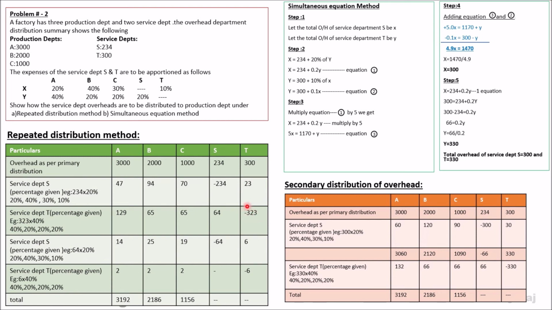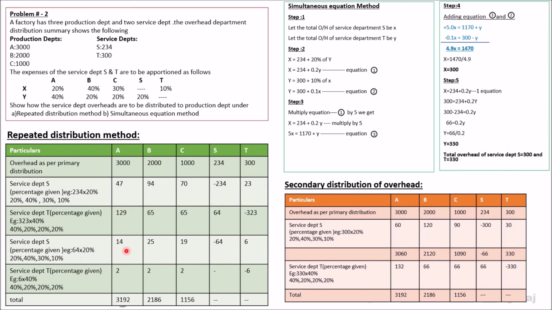This 323 has to be distributed according to the percentage which has been specified here. 323 into 40%, 129. 323 into 20%, 65. 323 into 20%, it is 64. Now we have the value of 64 under service department S.